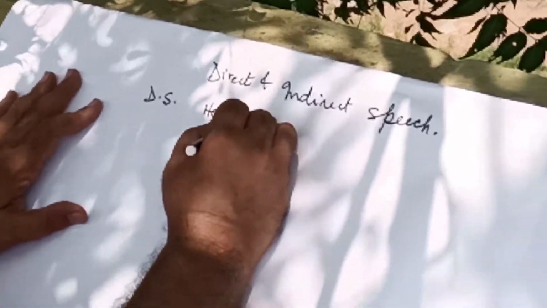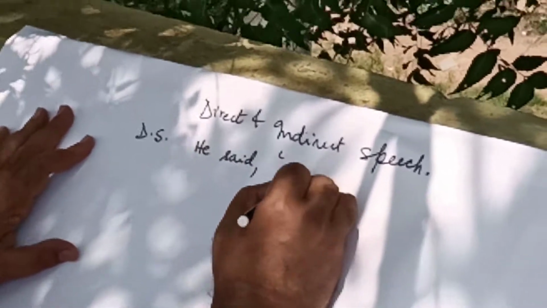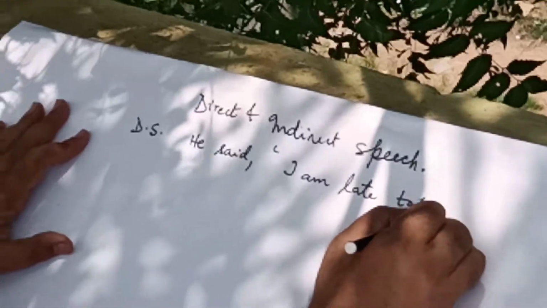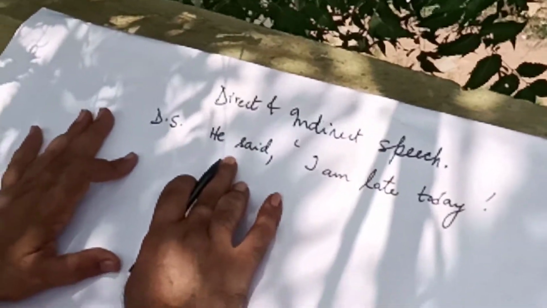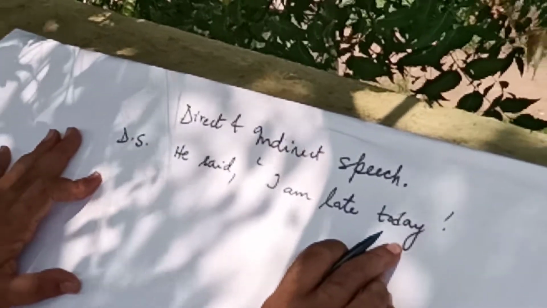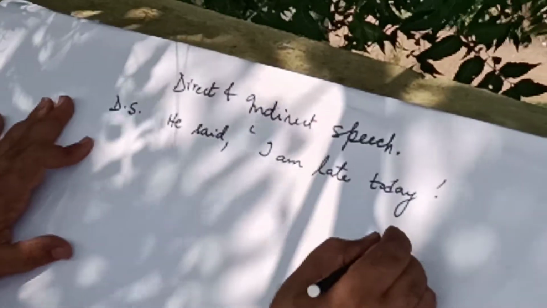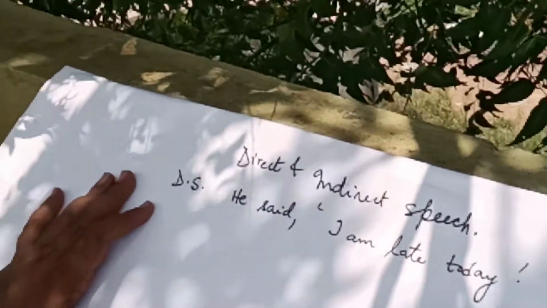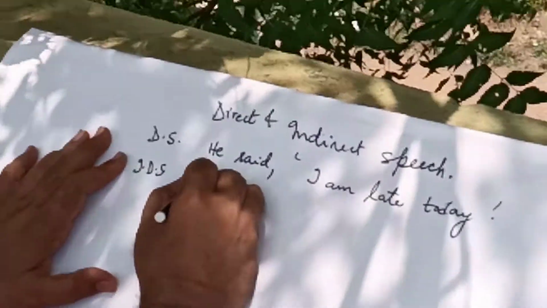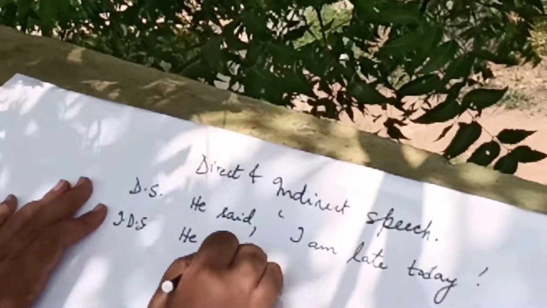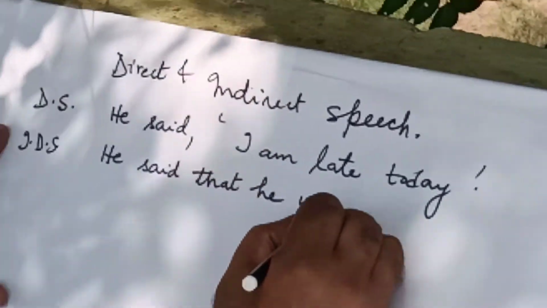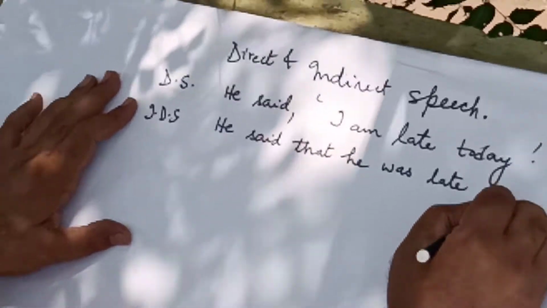He said, "I am late today." Here, said is the reporting verb, and the words enclosed within inverted commas are the reported words. Now, how do we convert this into indirect speech? Let us see. He said that he was late that day.